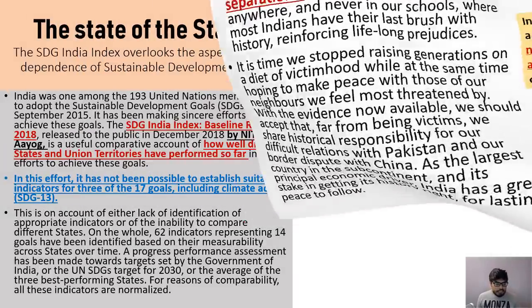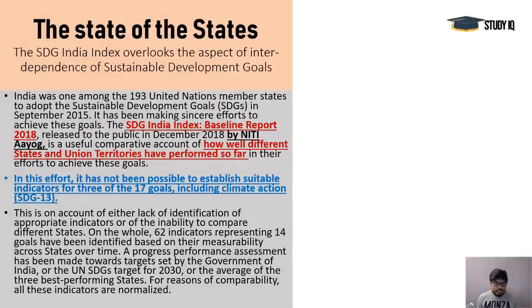Okay, so the next article and next issues we are going to take tomorrow, and only one small article is left, and that is also not of much importance. It is talking about the Niti Aayog's SDG India Index report. It is talking about the states, and the writer is saying that their methodology is not up to that mark where we can clear all these things about their goals, about their working, and we can make future plans regarding that.